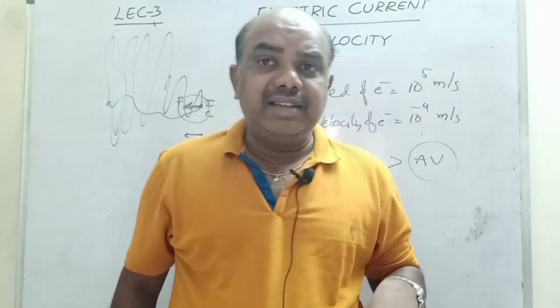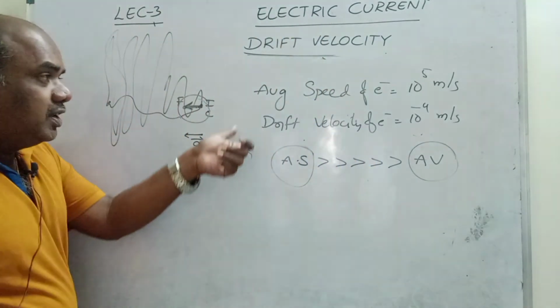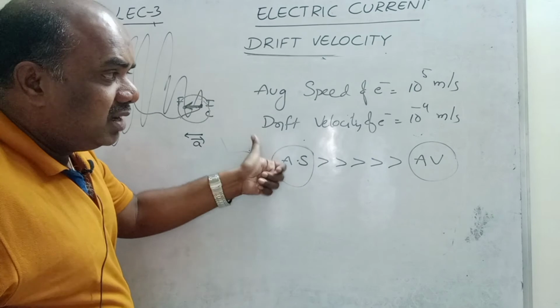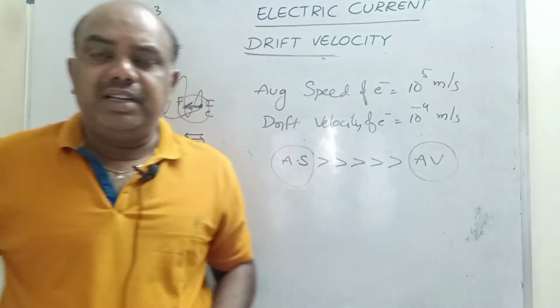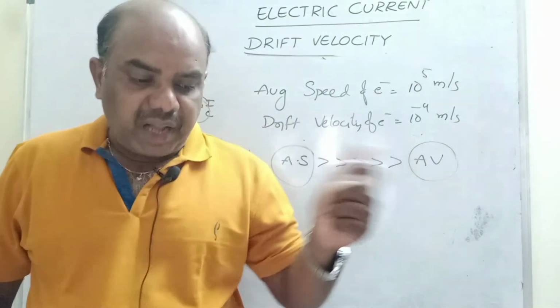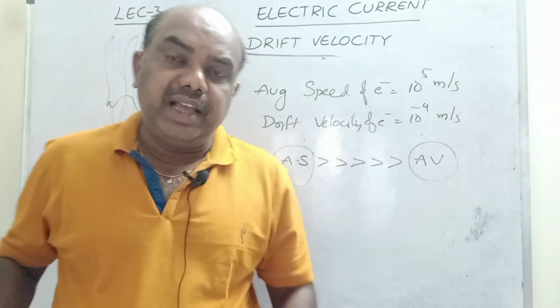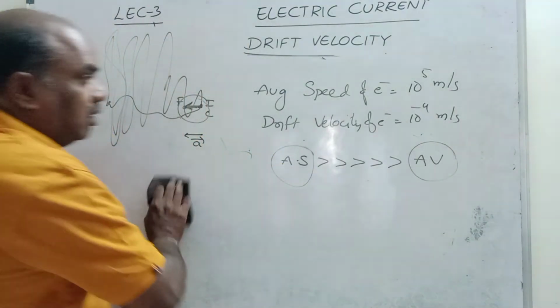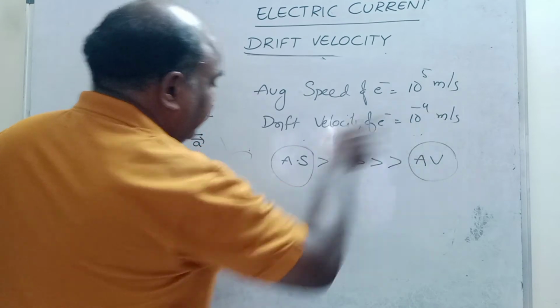We read this in 7th class, 8th class and 9th class. This is the difference between average speed and average velocity. The derivation of average velocity we will see in another video. Before that, first of all, remember the unit is meter per second.